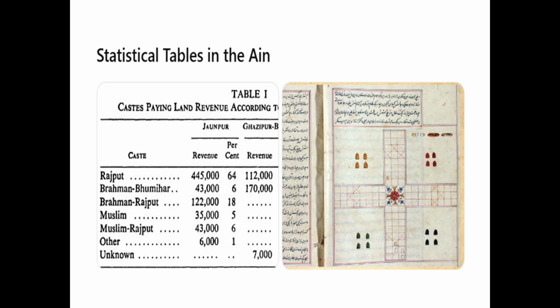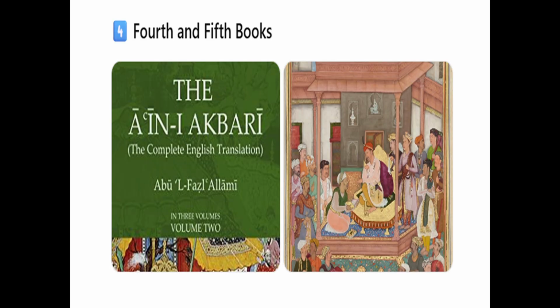Savar is nothing but horsemen. Piyada, foot soldiers, and elephants. So this section provides a detailed picture of agrarian society in northern India.